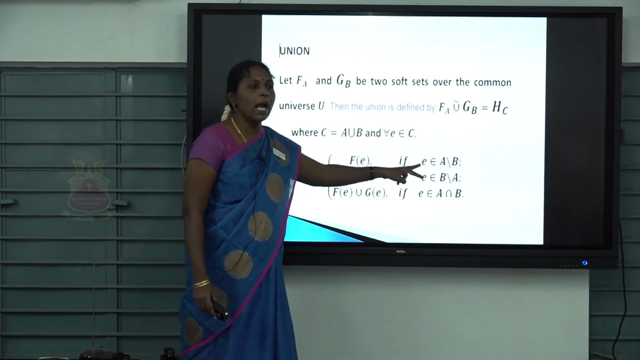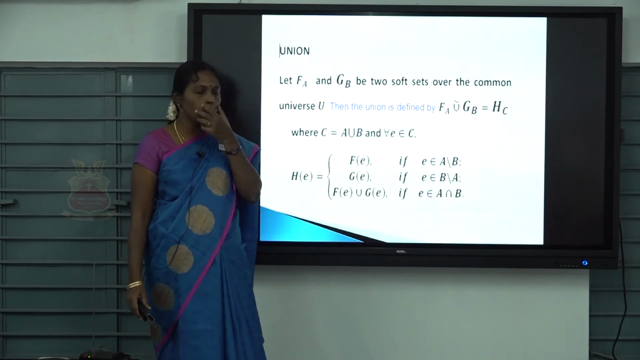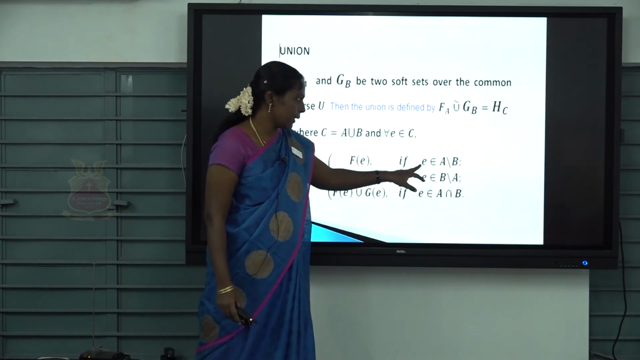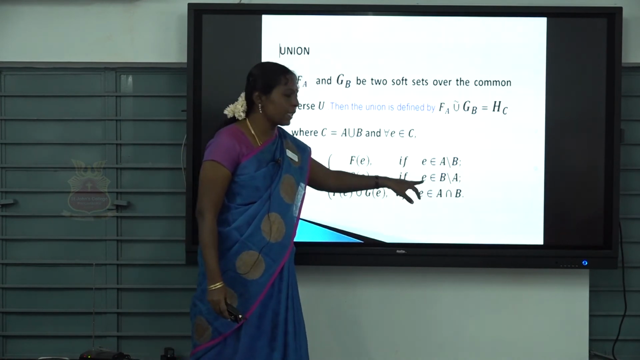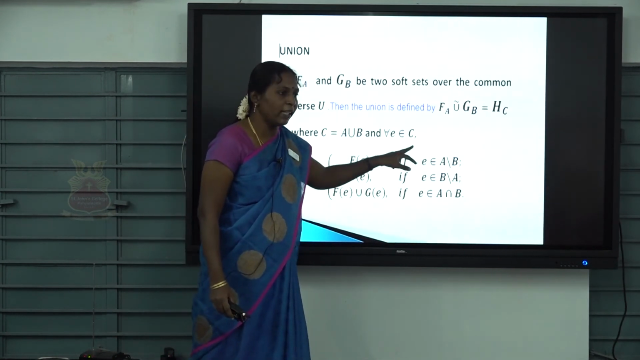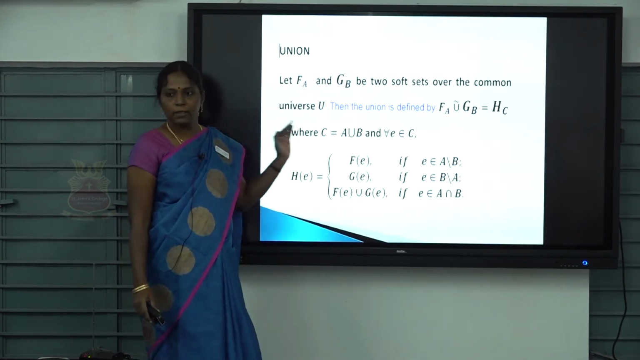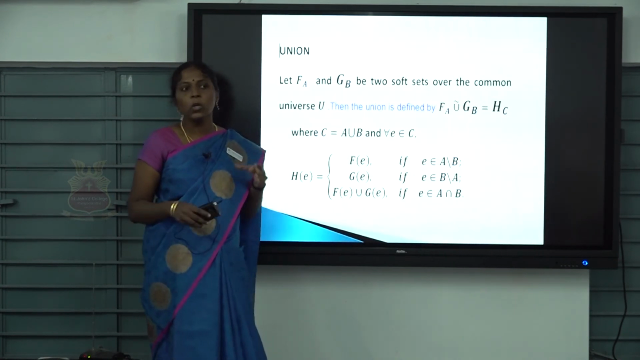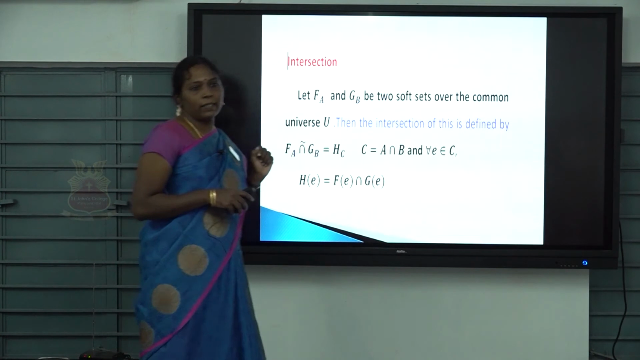If e belongs to A difference B, and in set theory we can easily find the difference of two sets, then we write F of e. If e belongs to B difference A, we write G of e. Here e is from C. What is C? A union B. In this way we can find the union of two soft sets. You can check it at home. Collect two soft sets and try to find the union. Next, intersection.